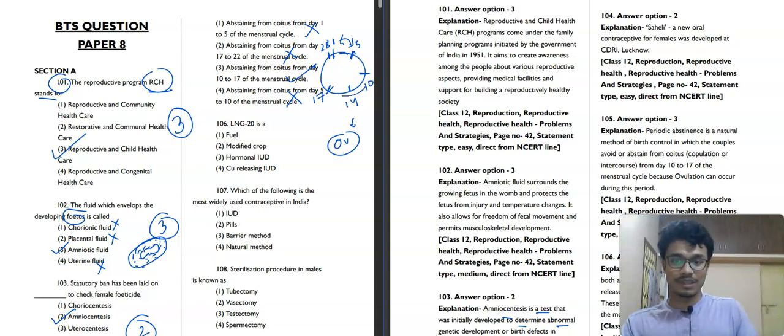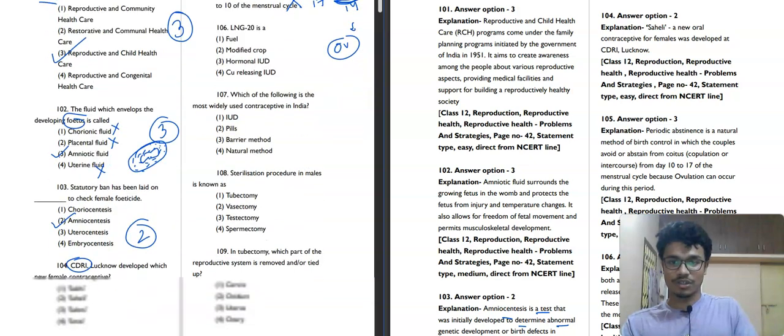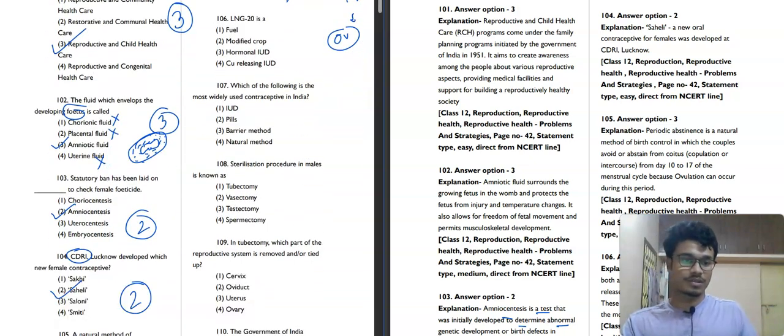So in periodic abstinence, if you abstain from day 10 to 17, 3 or 4 days before and 3 or 4 days after ovulation, then there could be a chance that even after having coitus there could be no pregnancy. So what is periodic abstinence? Periodic abstinence means abstaining from coitus from day 10 to 17 of the menstrual cycle. That's why here third option will be our correct answer. Now moving towards the next question, it is question number 106.